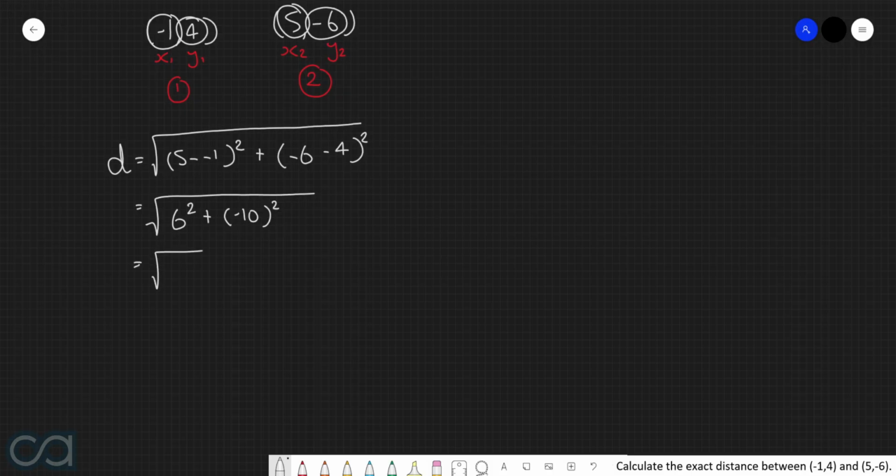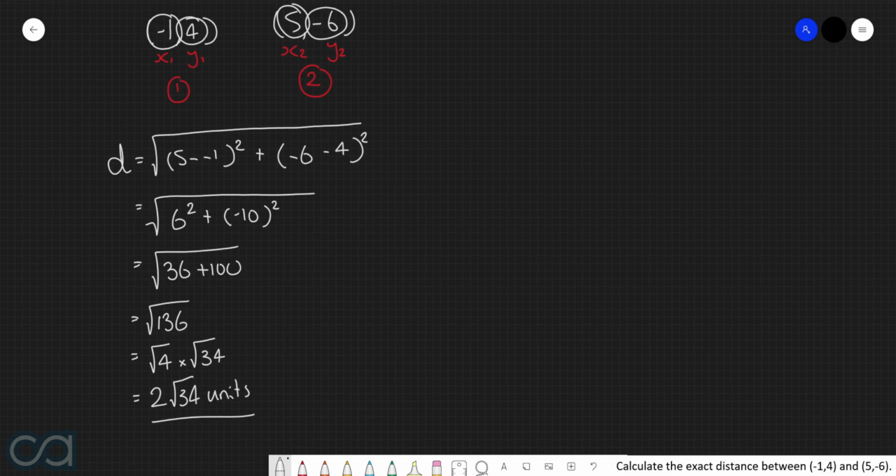This here simplifies into the square root of 36 plus 100, or in other words, the square root of 136. We can separate this into the square root of 4 multiplied by the square root of 34, which is equivalent to 2 root 34 units. So the exact distance between these 2 points is 2 root 34 units.